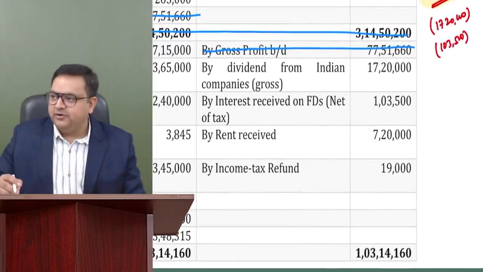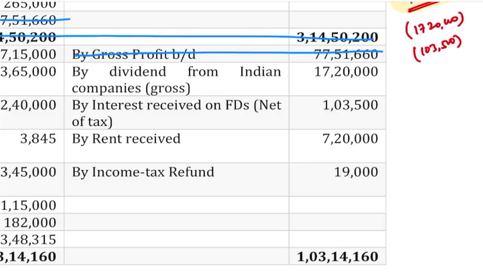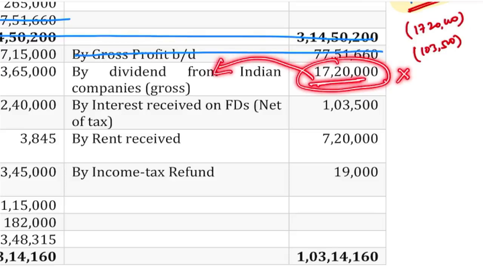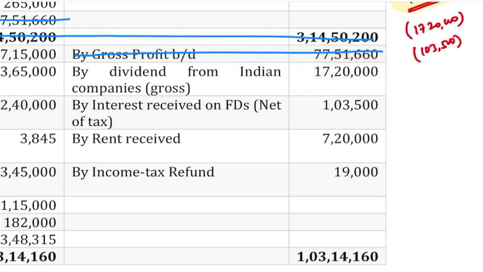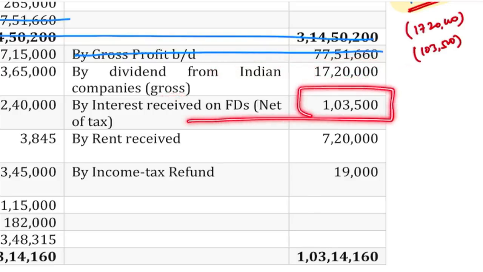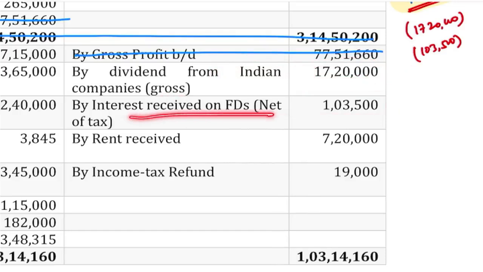Now I think that you are able to understand this. This says that dividend from Indian companies gross 17 lakh 20,000. 17 lakh 20,000 is the Indian company's gross. So you know that this is not your PGBP, you delete it. And when you will be taking it into IFOS also, please take it at 720 only because it is a gross amount.